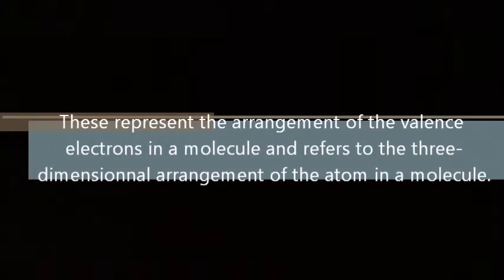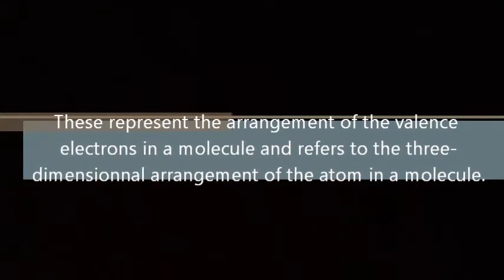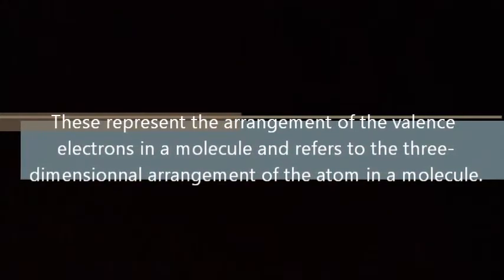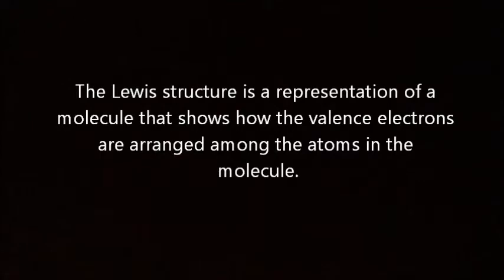Molecular structures. These represent the arrangement of the valence electrons in a molecule and refer to the three-dimensional arrangement of the atoms in a molecule. The Lewis structure is a representation of a molecule that shows how the valence electrons are arranged among the atoms in the molecule.